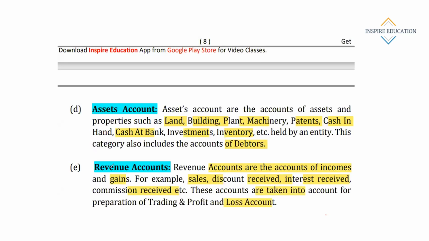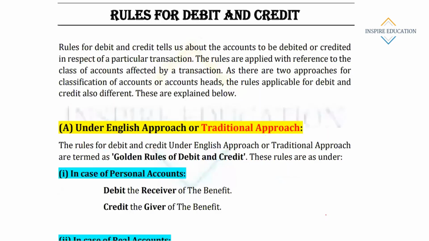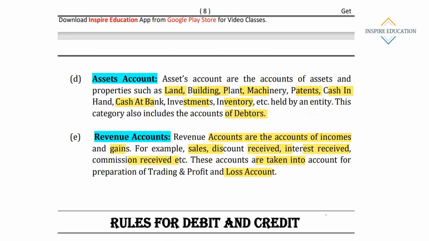There are 5 types of accounts under the modern approach: capital, liability, expenses, asset, and then revenue. Clear?